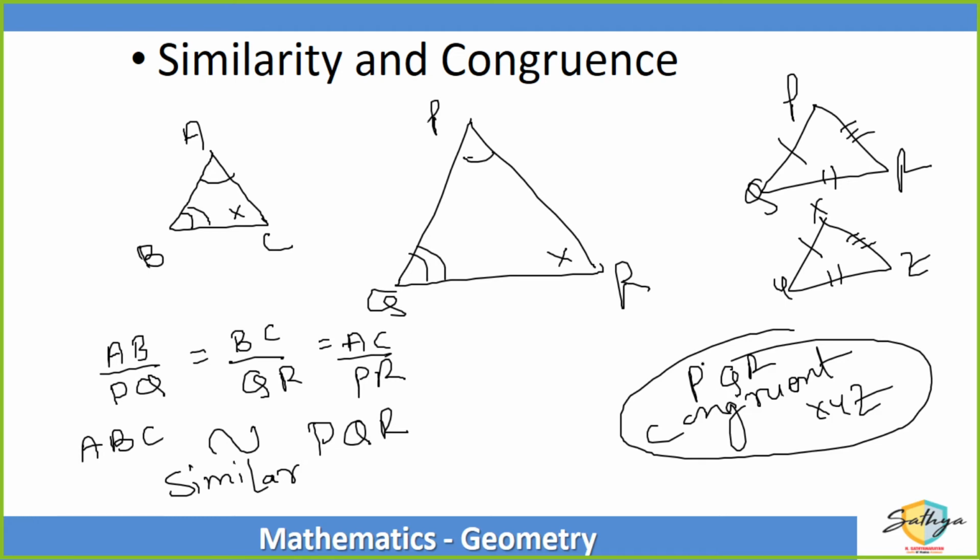Right? Congruence prove करने के लिए कम से कम एक side का measure होना जरूरी है. Using only angles, we cannot prove similarity. But I mean, we cannot prove congruence. But similarity can be proven. If all the three angles are equal in the two triangles, then they are similar. But for congruence, we need at least one side. Correct? Correct. So PQ is equal to XY, QR is equal to YZ, and PR is equal to XZ. In the same triangle, the three sides need not be the same. PQ need not be equal to QR, need not be equal to PR, right? Take a look at this. I can draw a triangle like this.